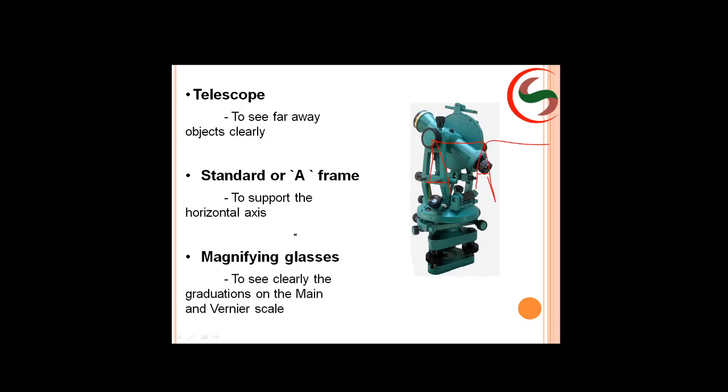Okay, next, magnifying glasses. Now you can see this is the magnifying glass, because you cannot see the graduations on the lower plate or upper plate vernier scale clearly with our eye directly, so the magnifying glass will be helpful for this.